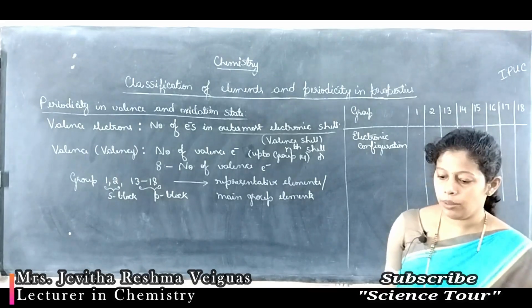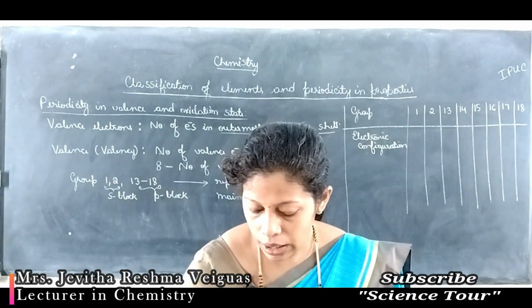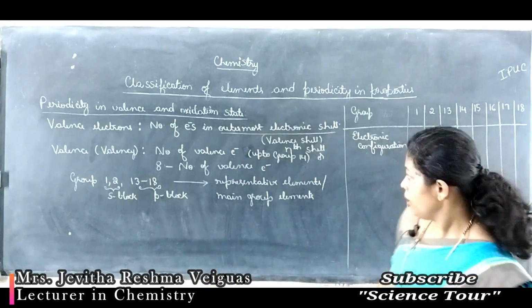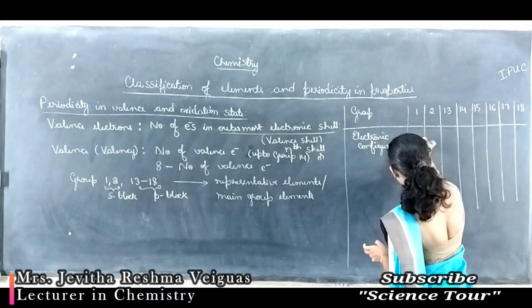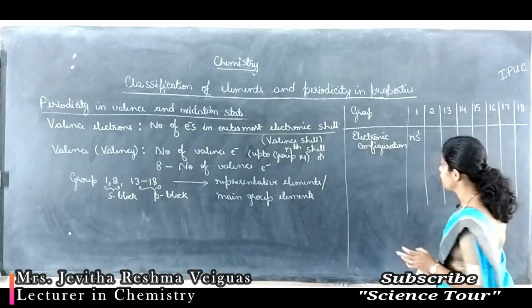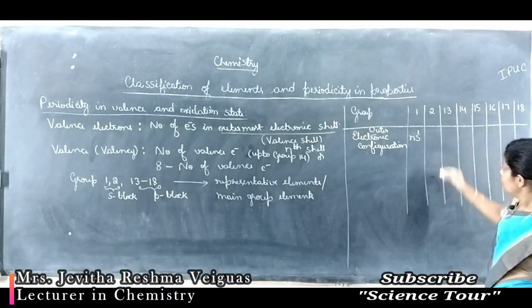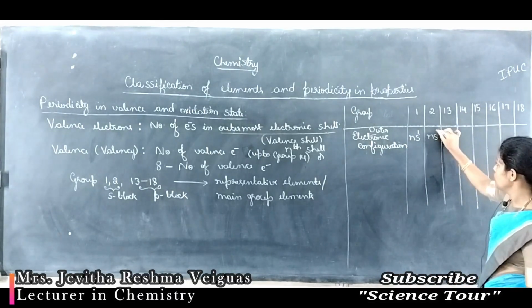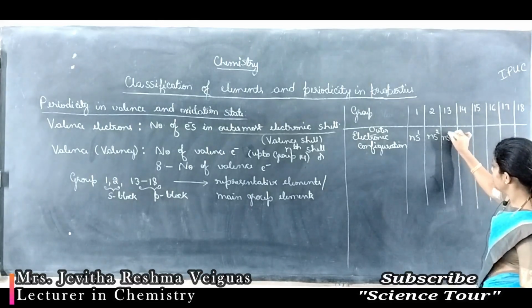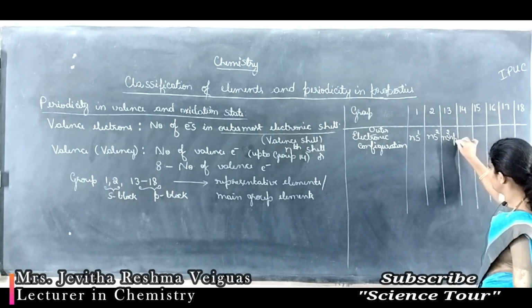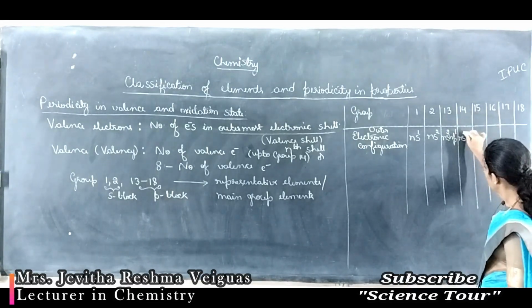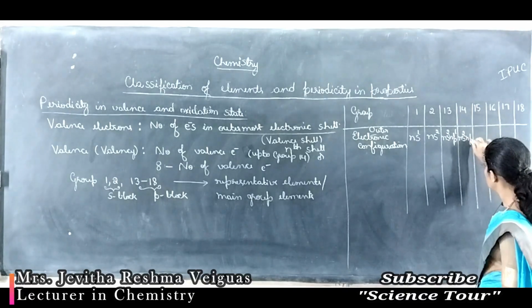For the group 1 elements, the electronic configuration is ns1. Outermost configuration we are writing, that is the outer electronic configuration. For group 2, it is ns2. For group 13, ns2 np1. For group 14, ns2 np2.